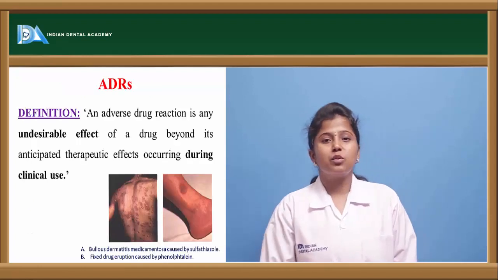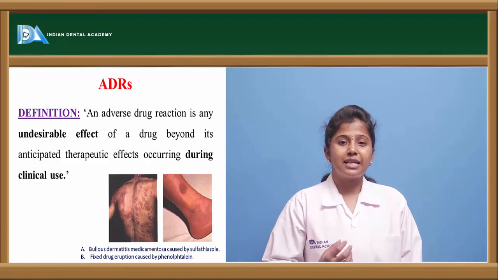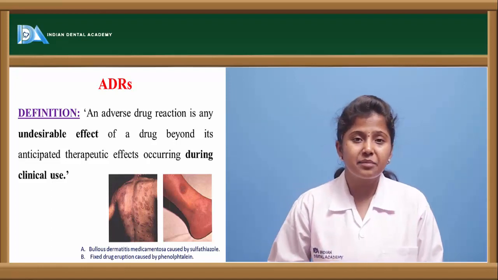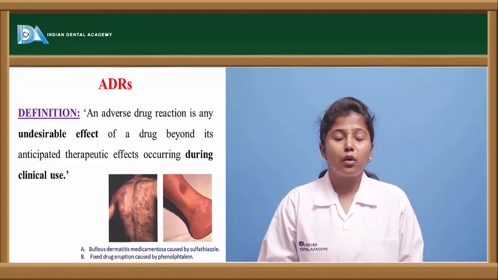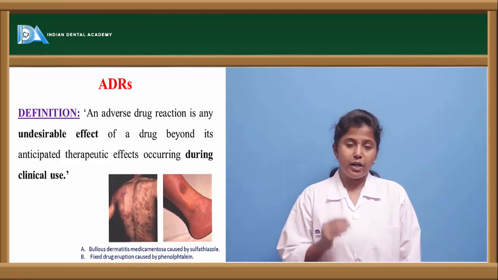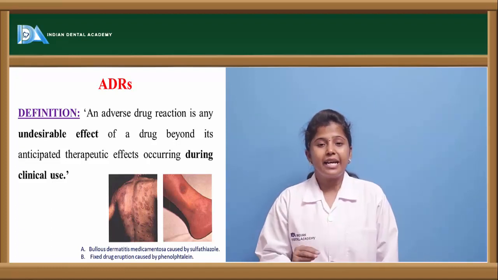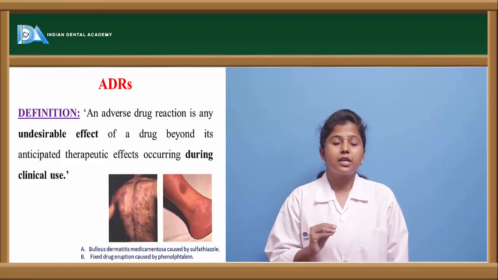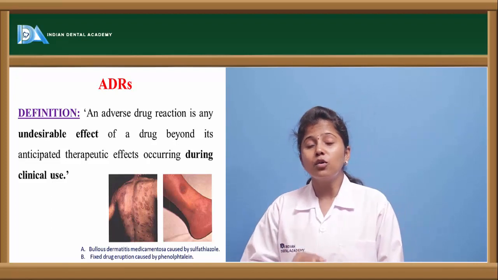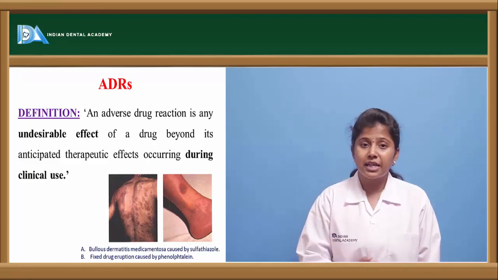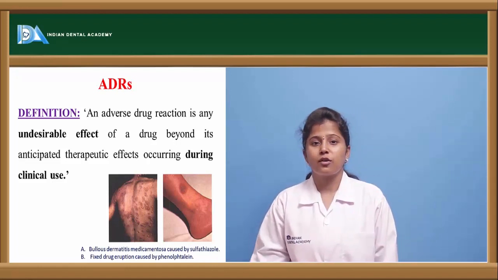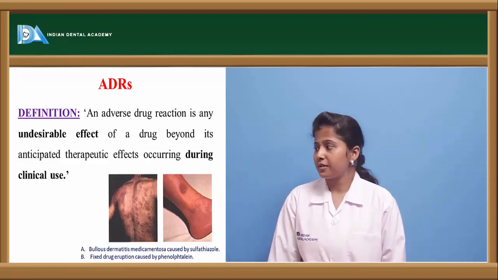So what is an adverse drug reaction? It is a reaction, or an undesirable effect, caused by the overdose of a drug beyond its therapeutic effect. For example, if a drug shows its therapeutic or useful effect at a 50 mg dose, but the dose exceeds this therapeutic limit, then it leads to severe undesirable effects, which are called adverse drug reactions.